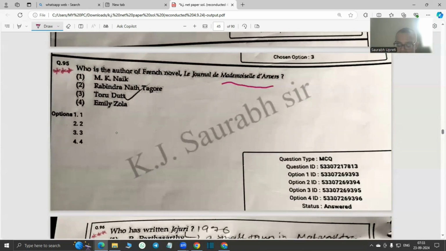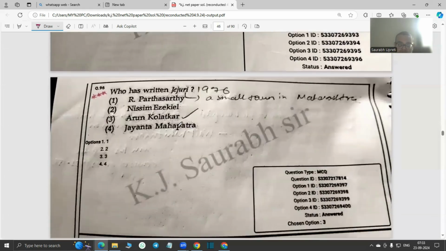So Toru Dutt, we know, was actually a very important writer in terms of Indian English poetry. She is called, you can say, a connecting link between the 19th and 20th century, a transitional poetess along with Sarojini Naidu. Toru Dutt had good command over French also. So that's why this novel.